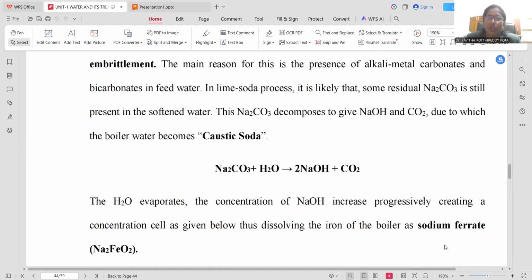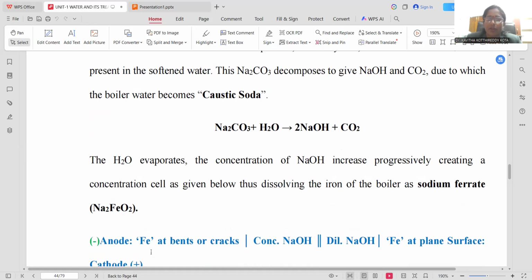That may cause sodium ferrate formation within the boiler body, being combined with the iron, the boiler being made up of iron or steel.